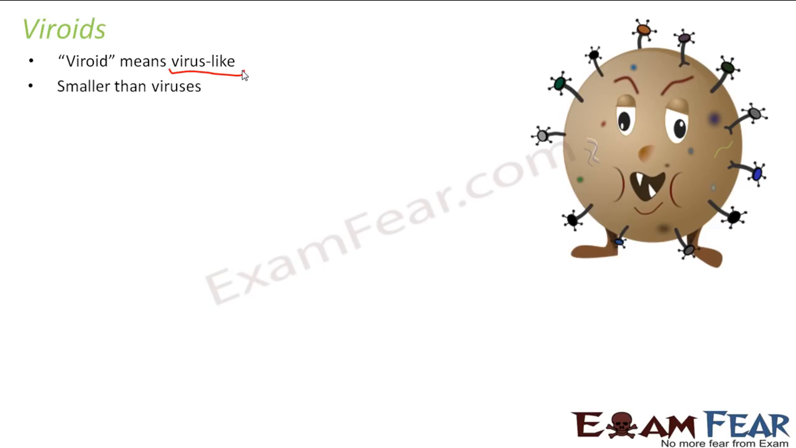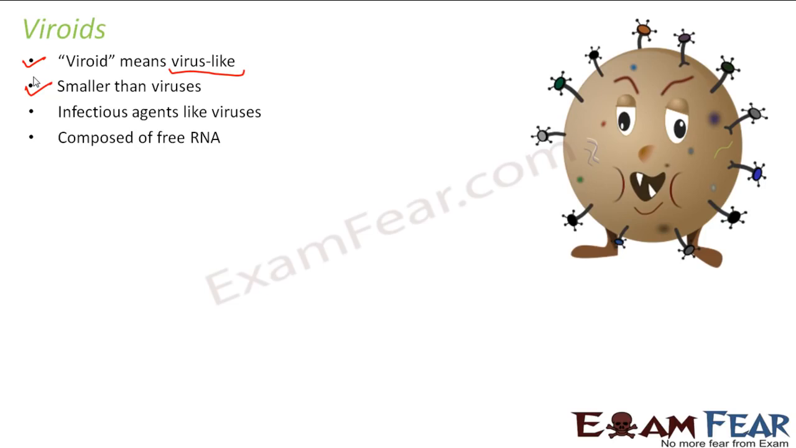They are even smaller than viruses. So now just imagine how small they are. Viruses itself are smaller than bacteria, and now these viroids are even smaller than viruses. They are also infectious agents like viruses. That is, they are also non-living outside, and they become living when they get inside a living host cell.